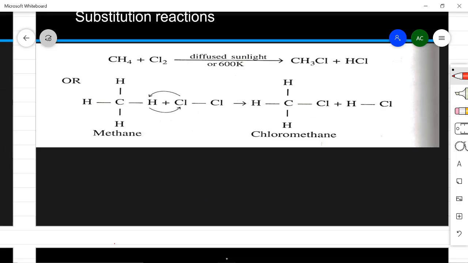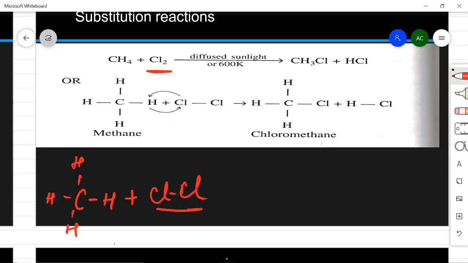So let us see how this reaction takes place. Now, this is the structure of methane, that is CH4, plus Cl2, which I have made like this. Now this Cl will join with this H to give HCl, and this is gone.